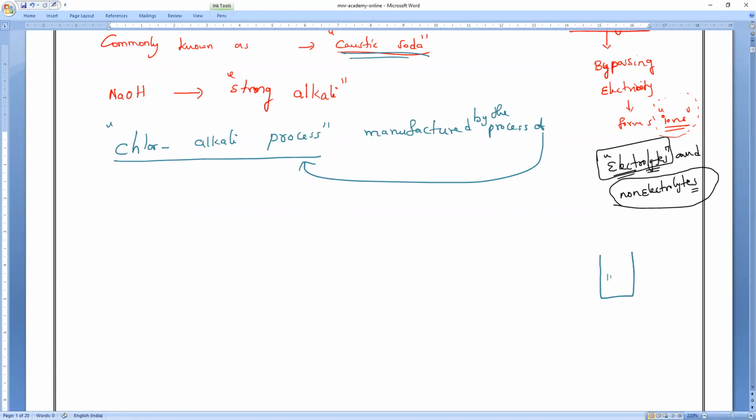How many ml of water? 100 ml of water. Okay, I will add 10 grams of sugar. Will it dissolve or not? Everyone, will it dissolve? Yes. Am I right or wrong?